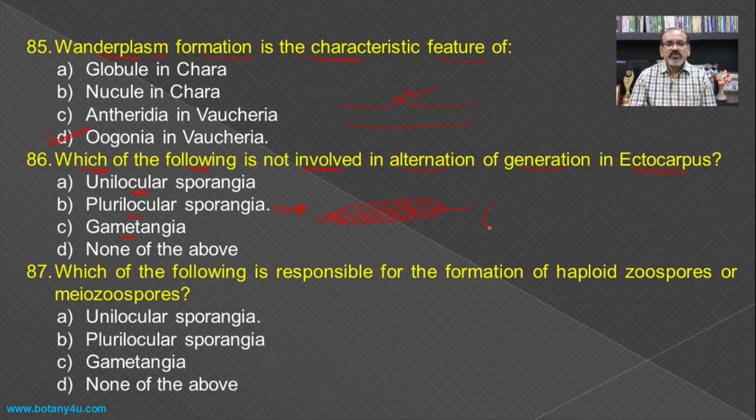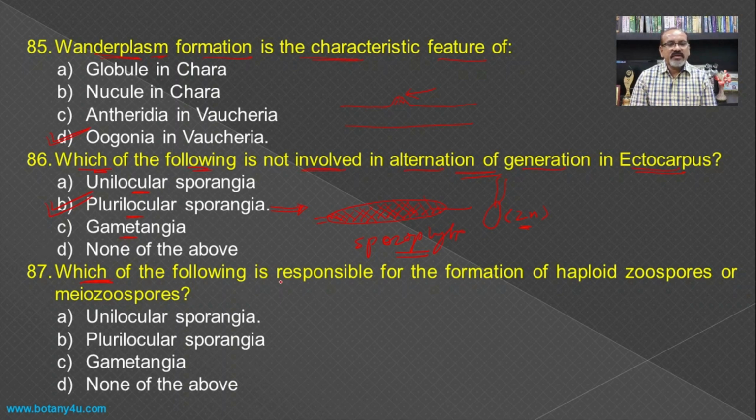The zoospores formed by Ectocarpus are diploid, and hence they are only responsible for the multiplication of the sporophyte on which the plurilocular sporangia develop. Hence it is only used for the multiplication of the sporophyte, and not involved in alternation of generation.